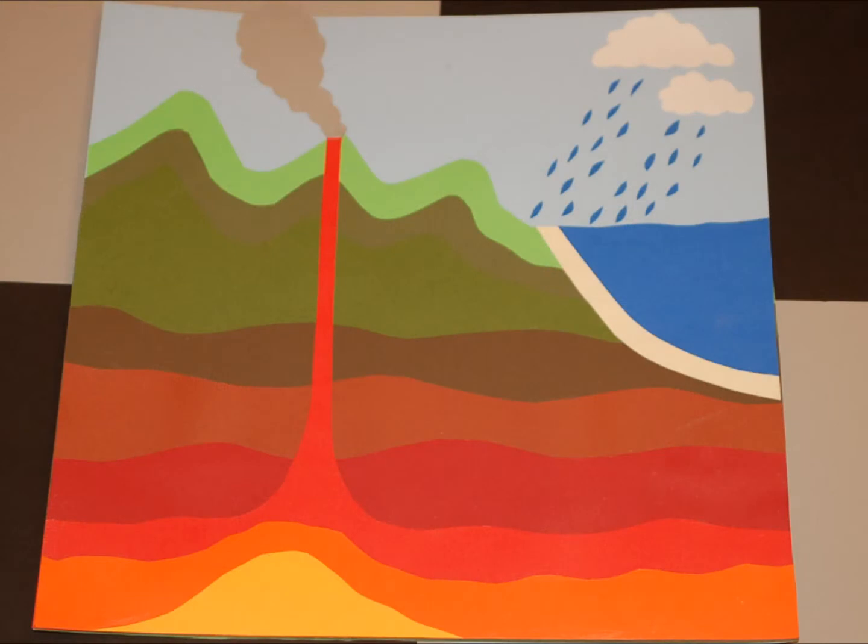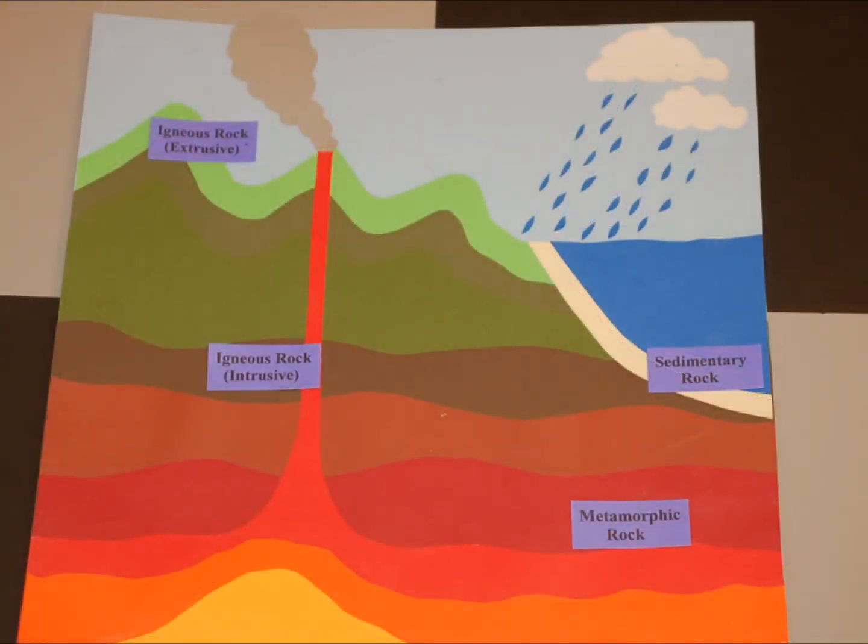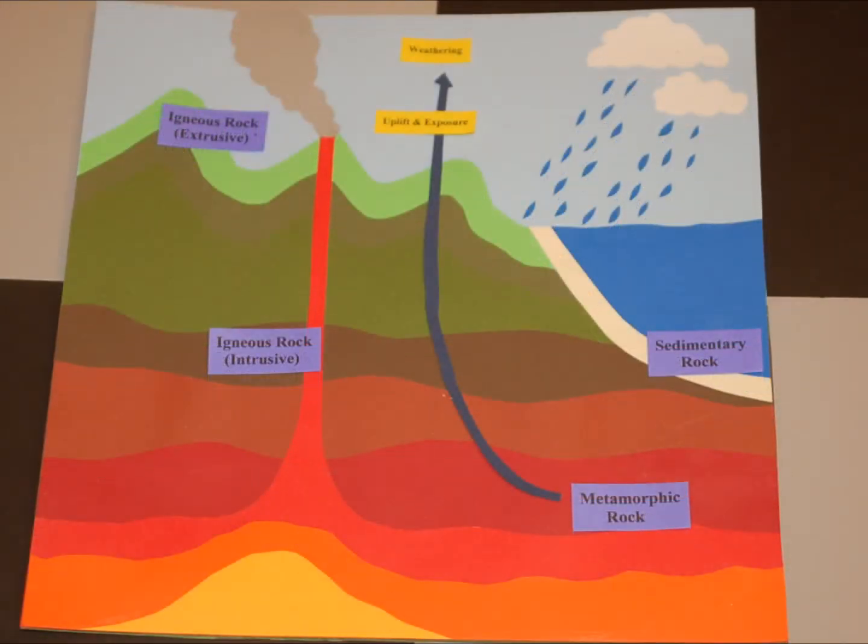The rock cycle can begin anywhere. Let's start with metamorphic rock. Metamorphic rocks can be uplifted and exposed. They will undergo a process called weathering. Any process that breaks down rocks is called weathering.